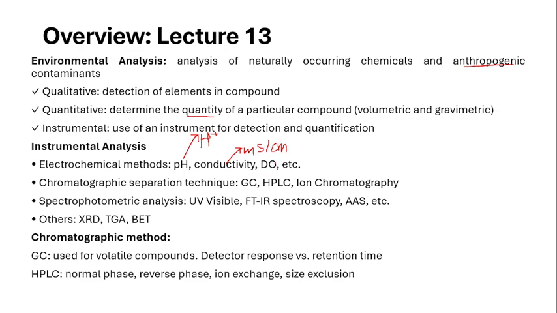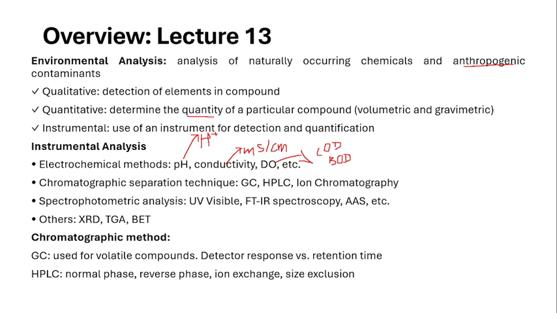Next is the dissolved oxygen. Dissolved oxygen is very important because of that only there exist the chemical oxygen demand and biological oxygen demand. Next is the chromatographic separation technique. There are different types of chromatography. Among these, the first one is the GC. GC is the gas chromatography. Next is the HPLC, high performance liquid chromatography. And one of the categories is the ion chromatography. HPLC is further classified into many types. So we will discuss this later.